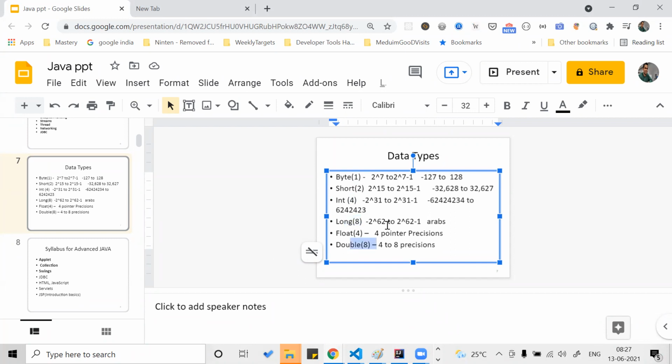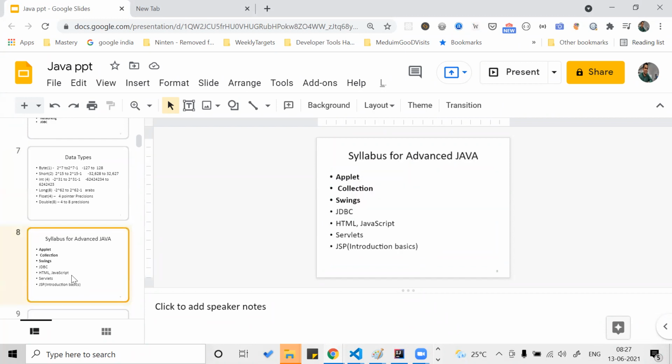So wherever you can use byte and short, use those only, because it will reduce the space and the execution time also. So we'll be completing this part, that is core Java.